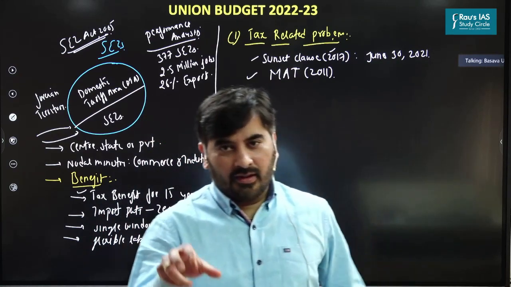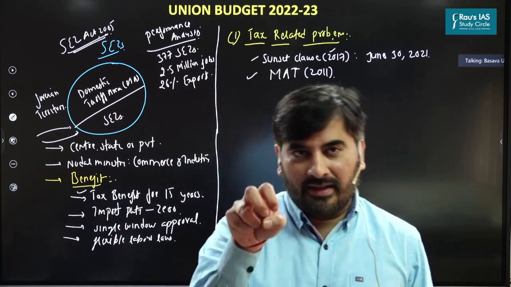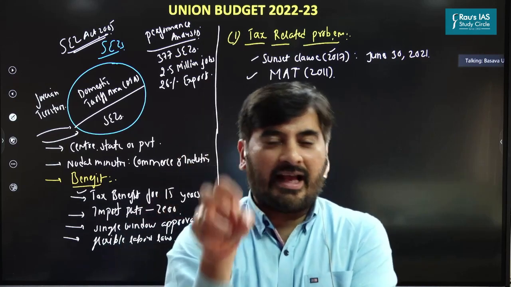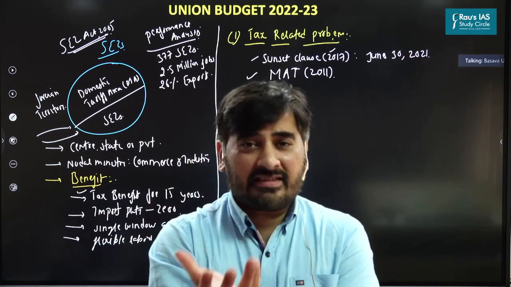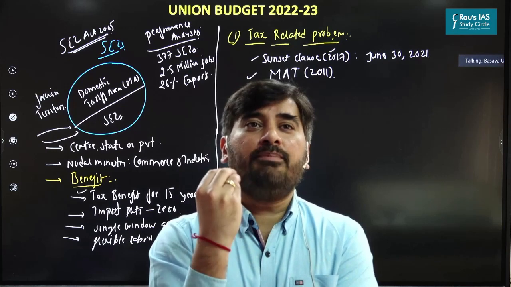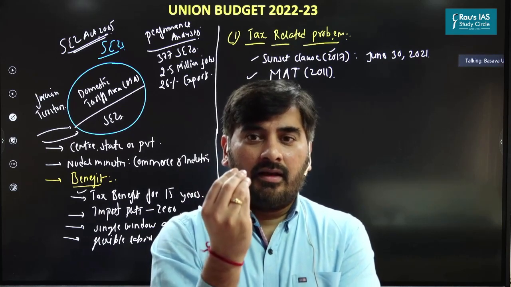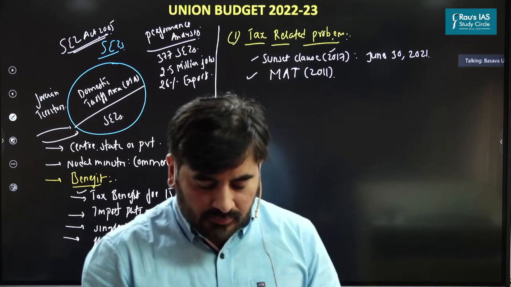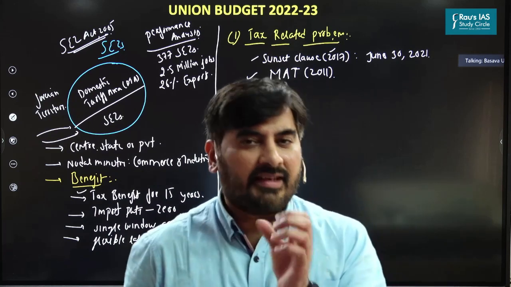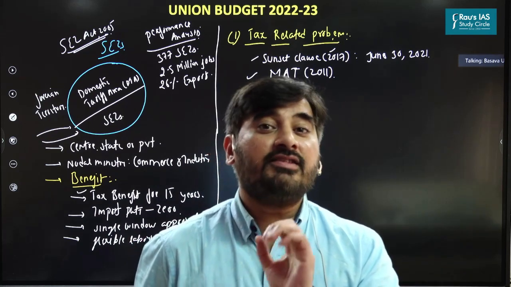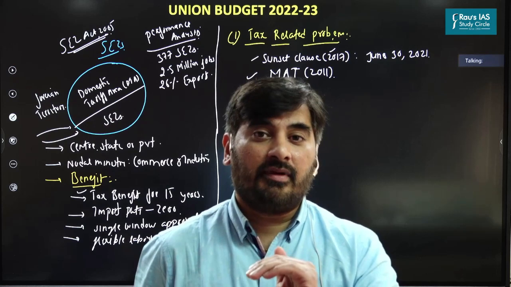Once again, little technical, but let me simplify this as much as possible. Let's first understand what is MAT or minimum alternate tax. Now let's say in case of India, we have certain companies which are called zero tax companies.